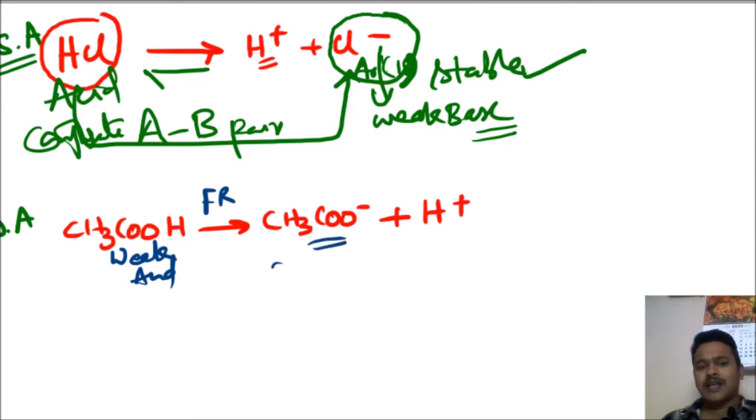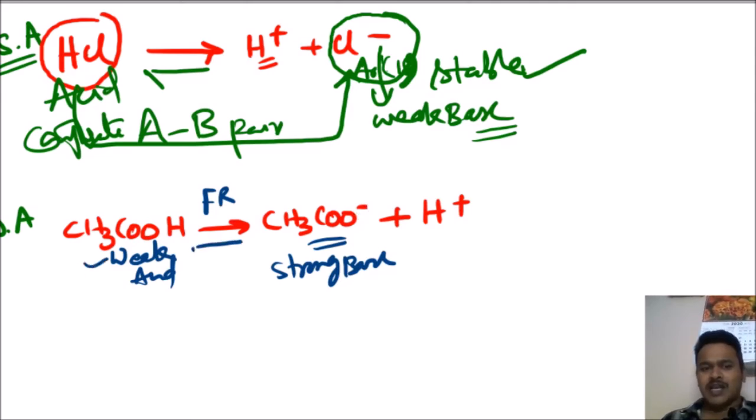I am saying CH3COOH is weakly dissociated. That means CH3COOH doesn't want to dissociate into CH3COO minus and H plus, but a small amount dissociates. That is why you call it weak.